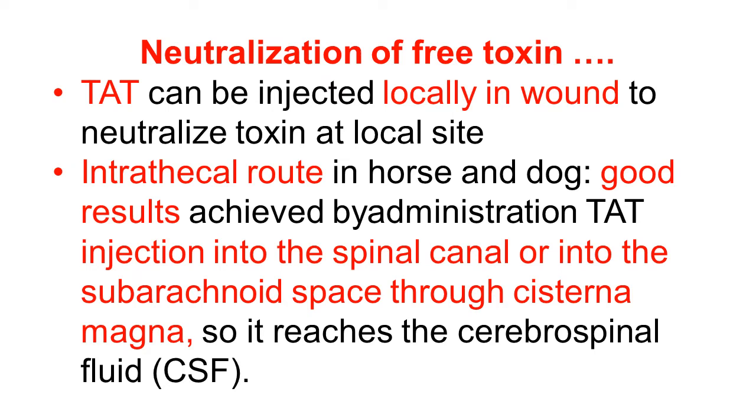Talking about the first principle, neutralization of free toxin, we have neutralized the circulating free toxin by giving TAT intravenously or intramuscularly. The TAT can also be injected locally in the wound to neutralize the toxin at the local site, because there is more toxin at the local site. So that is also required to be neutralized.